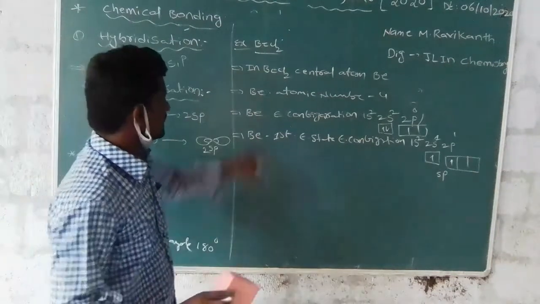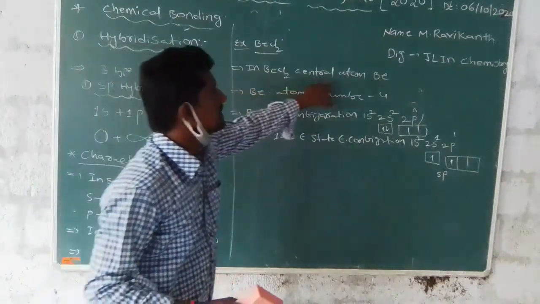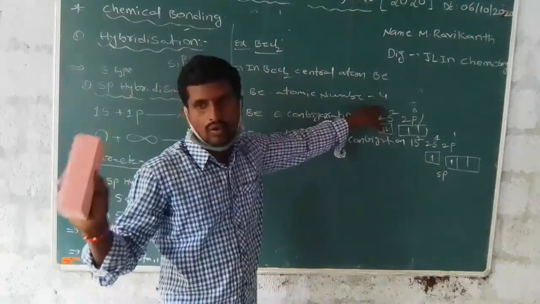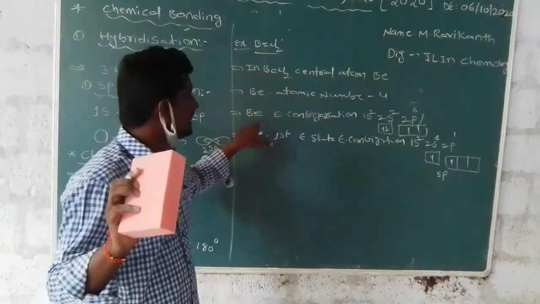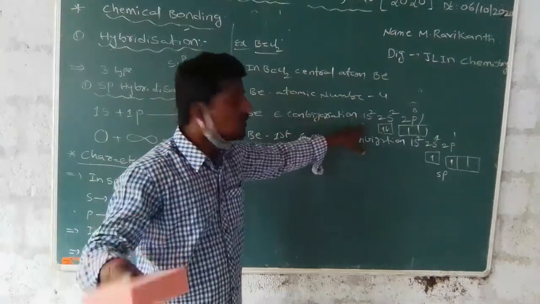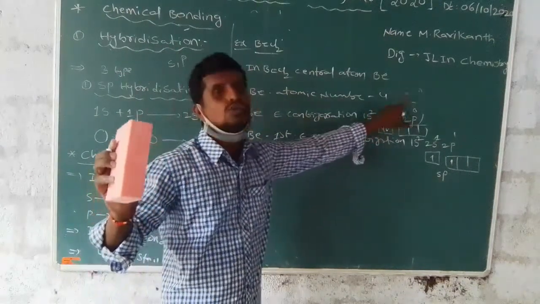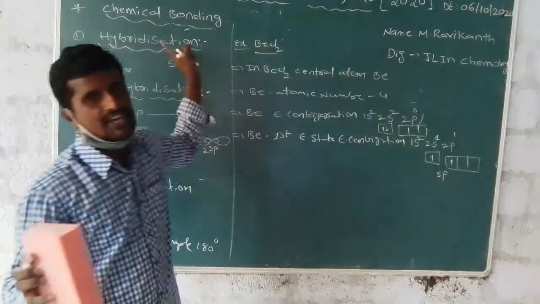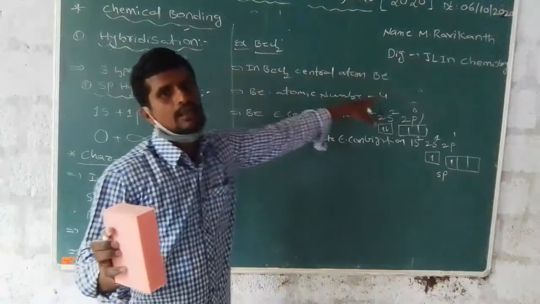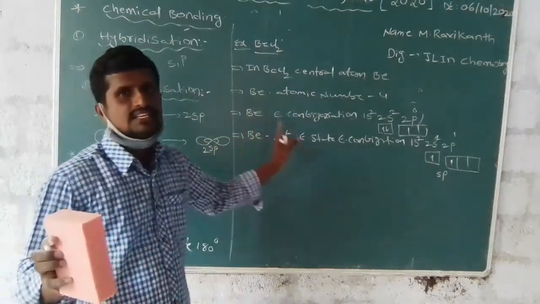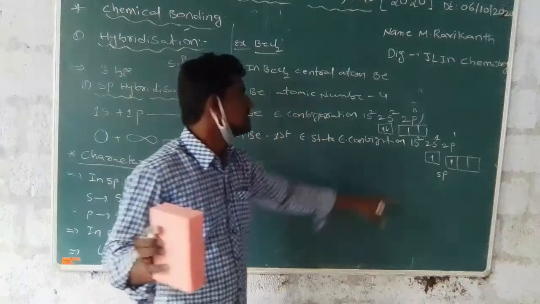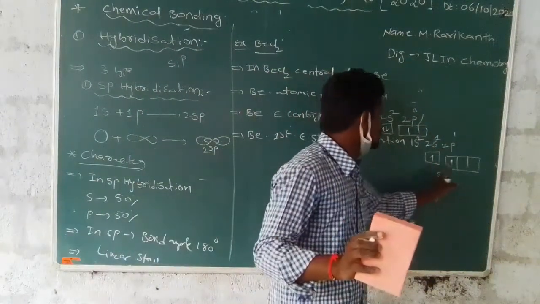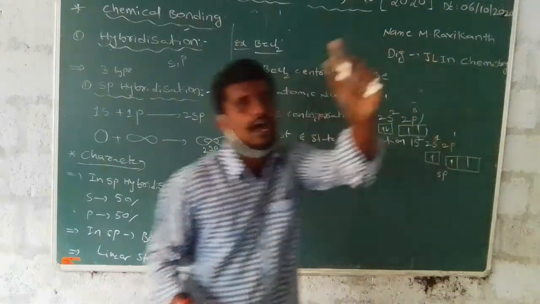Once again, listen to me. In BeCl2, the central atom is beryllium, atomic number 4. Beryllium electronic configuration is 1s2 2s2 2p0. The 2p0 means only s and p orbitals are involved in hybridization. The first excited state of beryllium is 1s2 2s1 and 2p1. This gives the 2 sp hybridized orbitals.